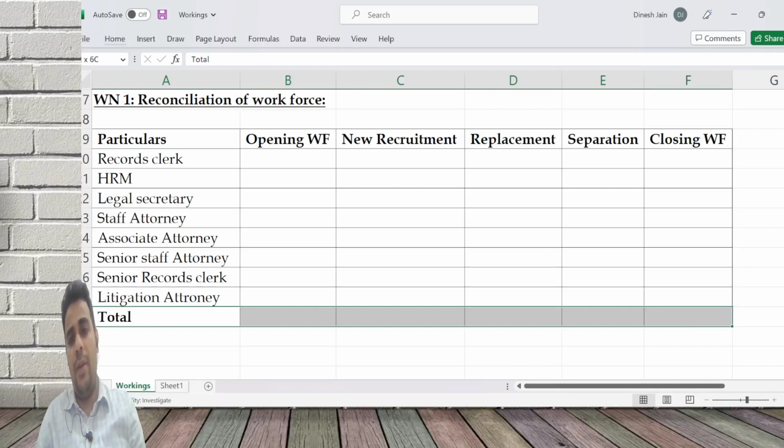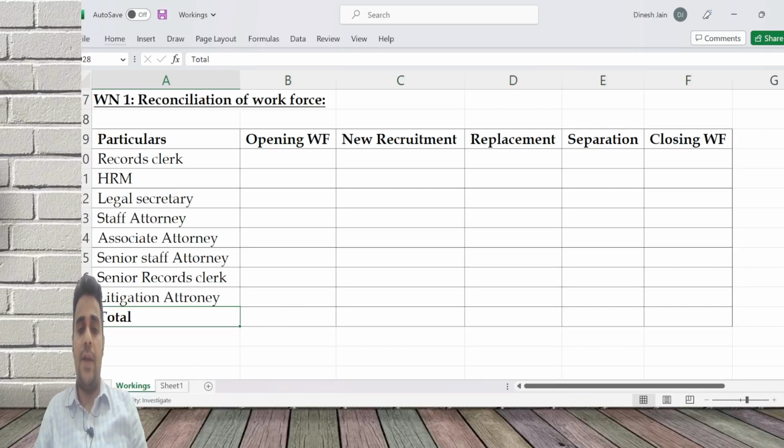You know the formula: separation method, number of separations by average workforce; replacement method, number of replacements by average workforce; flux method, separation plus replacement plus new recruitment by average workforce. Let's go category by category.